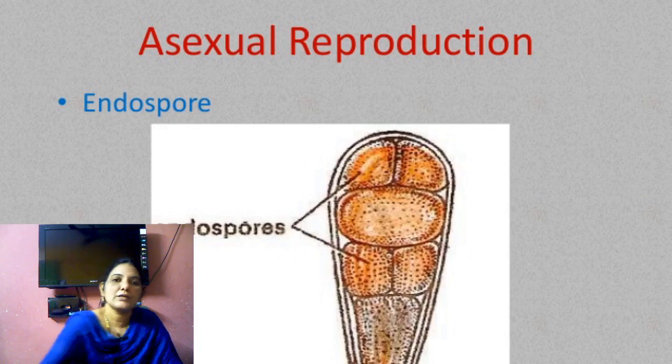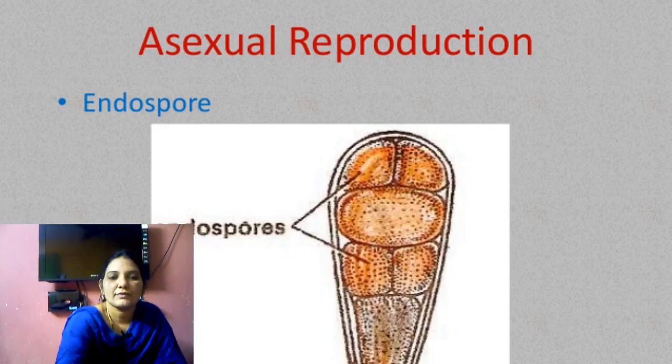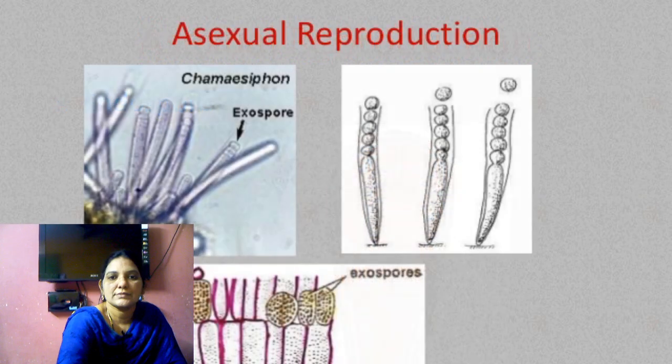They form a new thallus. These are all endospores, and there are also exospores.